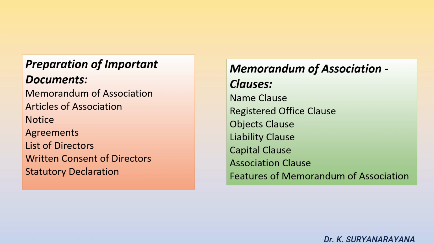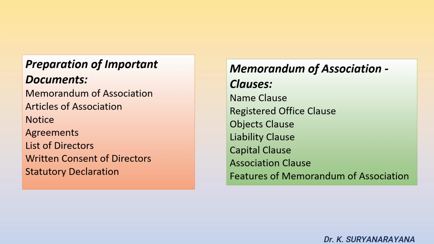Liability clause. This clause has to state the nature of liability that the members incur. Such a liability may be limited by shares or limited by guarantee. In case of liability limited by shares, the shareholders may be called upon to pay only the unpaid amount on the shares. In case of liability limited by guarantee, the shareholders may be called upon to pay the amount guaranteed. This liability clause is omitted from the Memorandum of Association of unlimited companies.